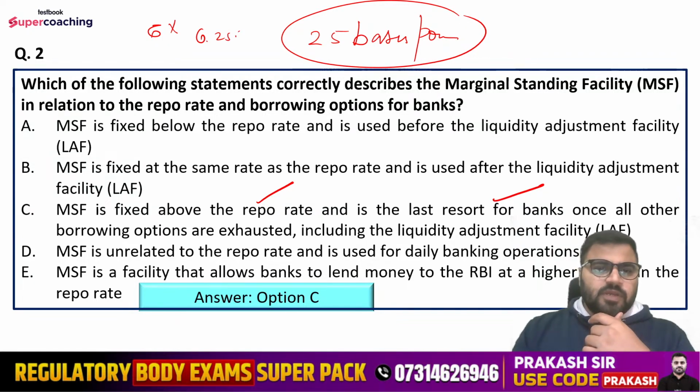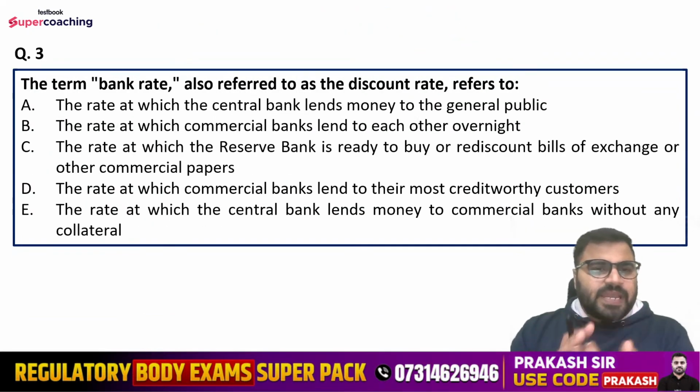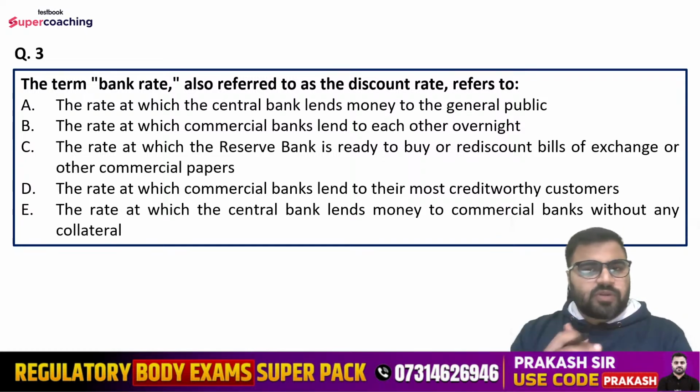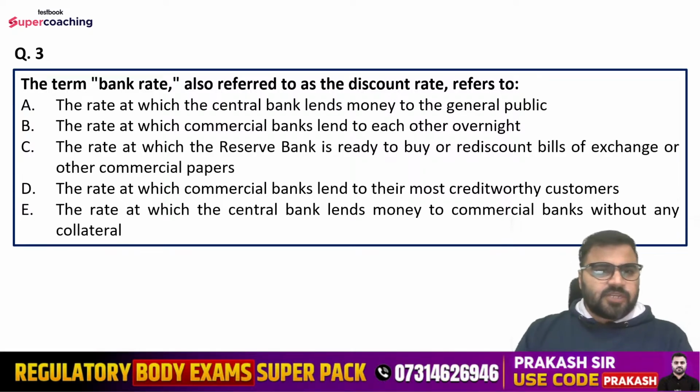Got it? Question number 3 is, the term bank rate, also referred to as the discount rate, refers to which of the following? Options are: the rate at which the central bank lends money to the general public; the rate at which commercial banks lend to each other overnight; the rate at which the Reserve Bank is ready to buy or rediscount bills of exchange or other commercial papers; the rate at which commercial banks lend to their most credit-worthy customers; or the rate at which the central bank lends money to commercial banks without any collateral.